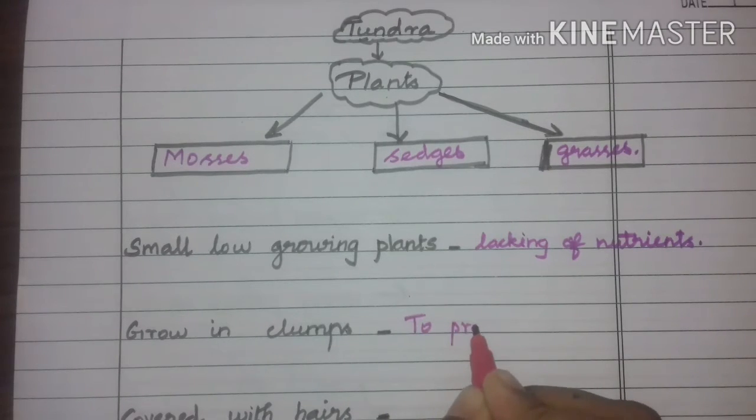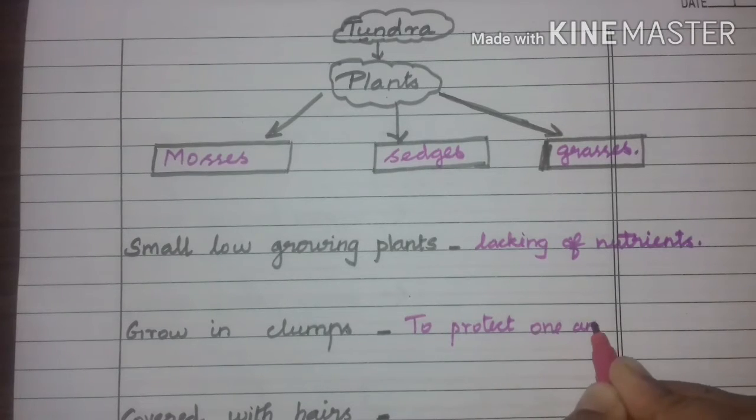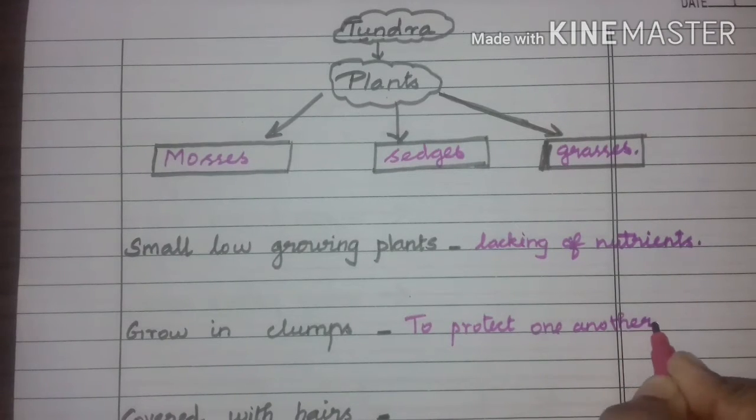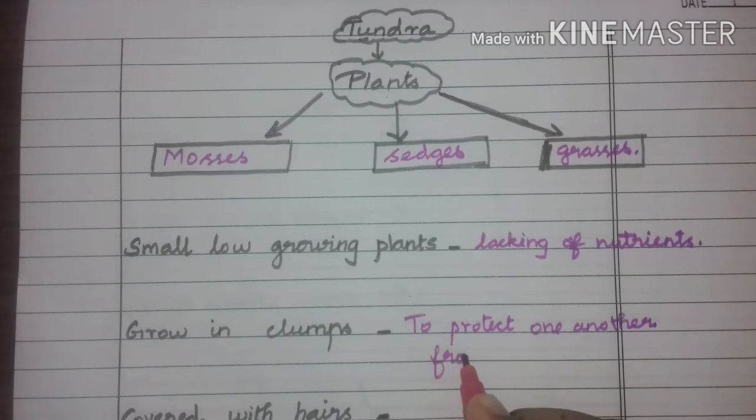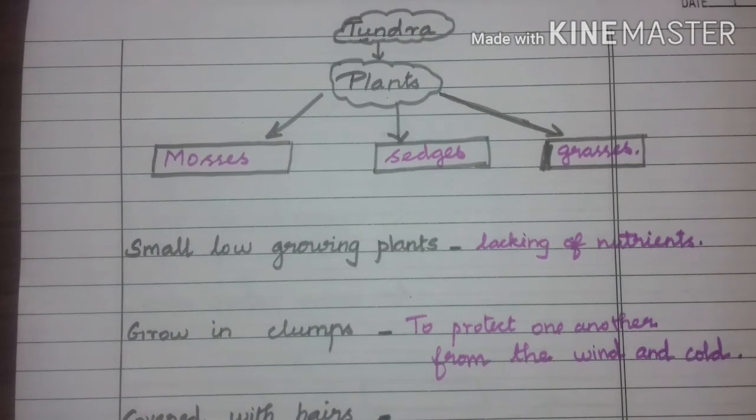To protect one another from the wind and cold. So the plants here grow in clumps to protect one another from the wind and cold.